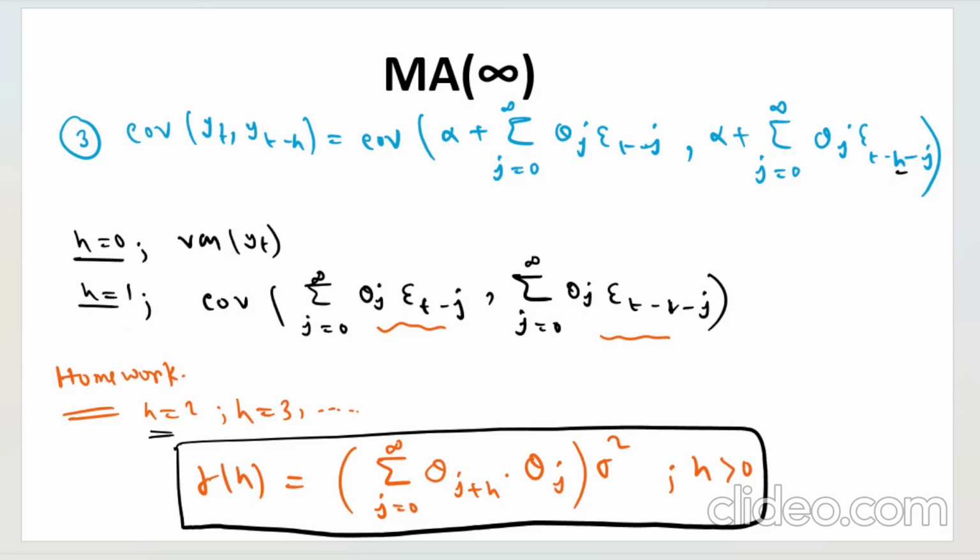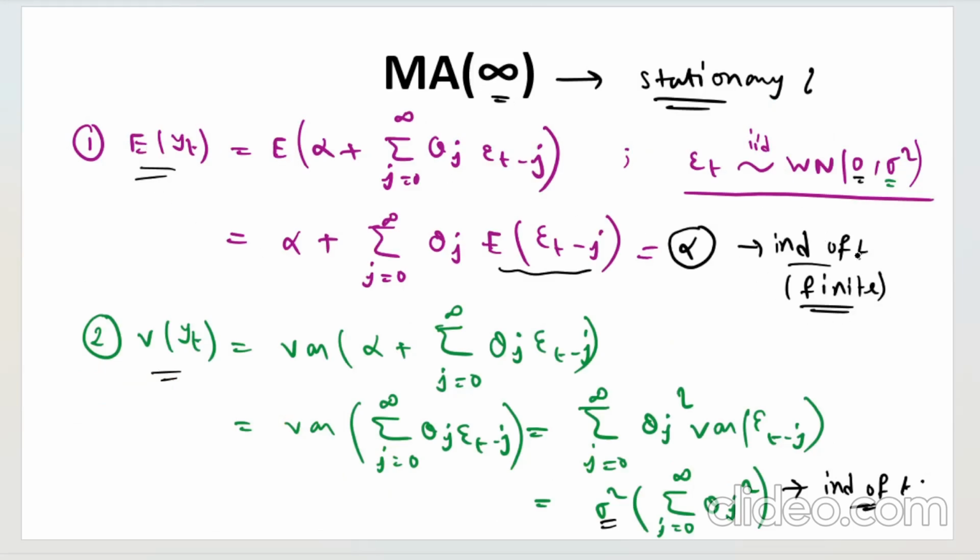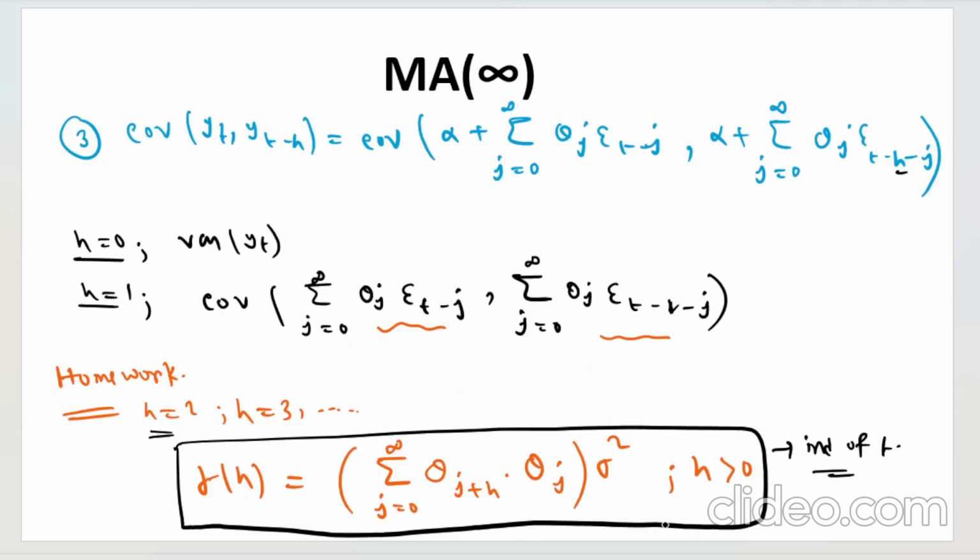Okay. Now what you can see here is that this expression is also independent of t. So independence from t is not an issue. Here we have seen that expectation is also independent of t and it is finite. Variance, we have seen that this is independent of t, but we don't know if it is finite or not. And the same goes for this: it is independent of t, but we don't know if it is finite or not. Now how to check for that? This is very important to understand. For finite, what do we mean by finite?